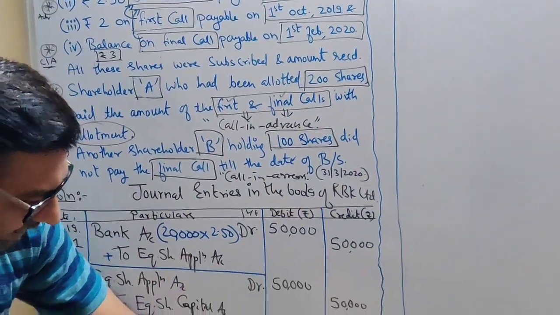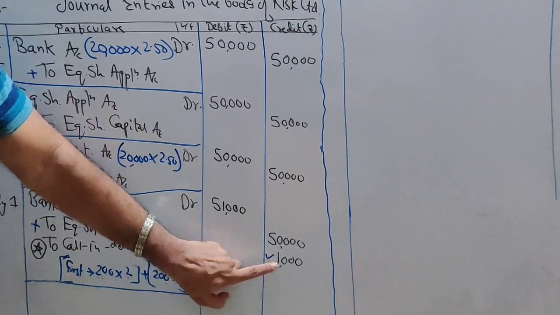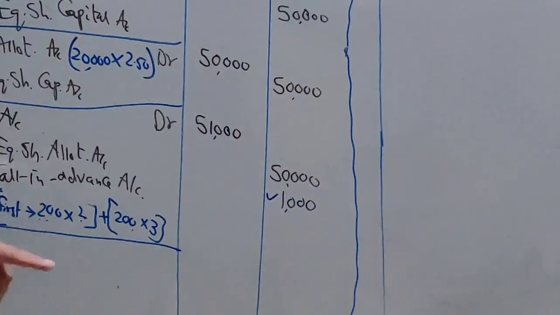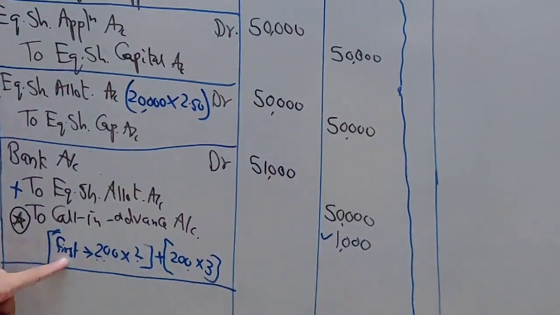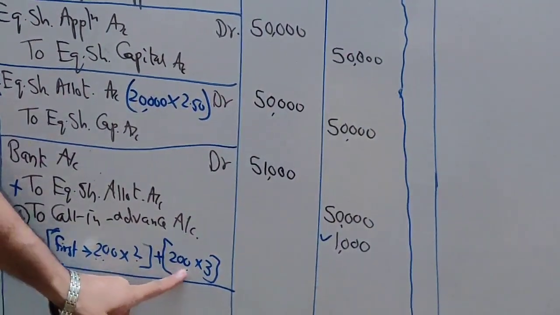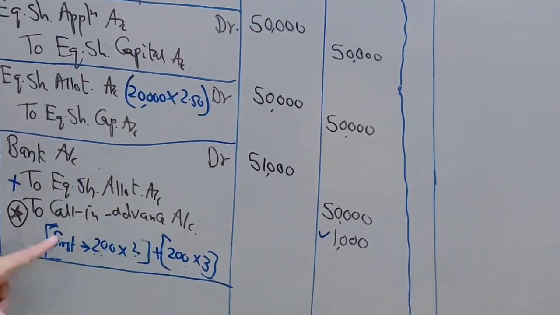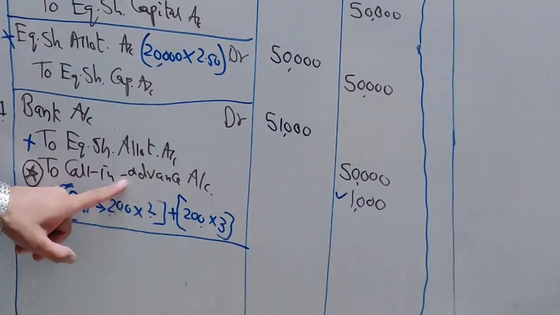Don't cancel this 1000 entire amount. You have to be very careful. Don't cancel the entire amount 1000, because this 1000 consists of first call advance money and final call advance money. What you are going to cancel? Only the first call part. So what is first call amount? 400, that you have to cancel.